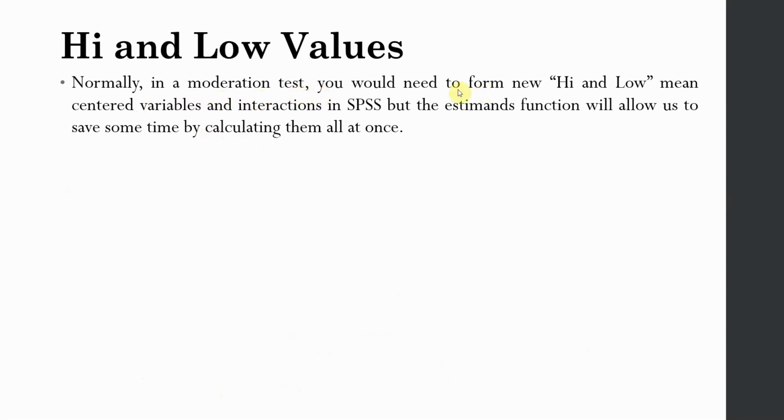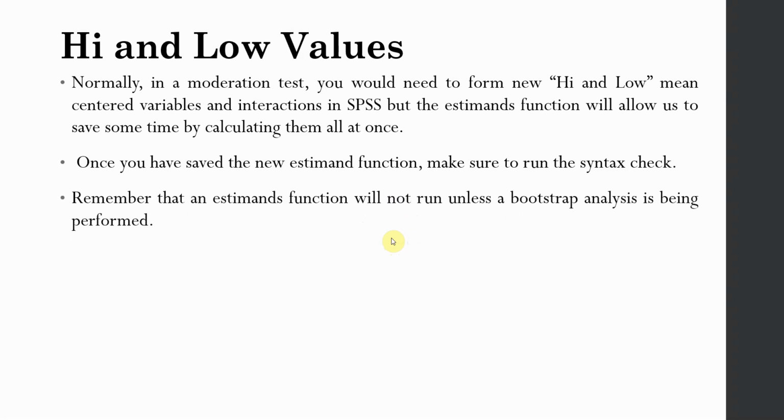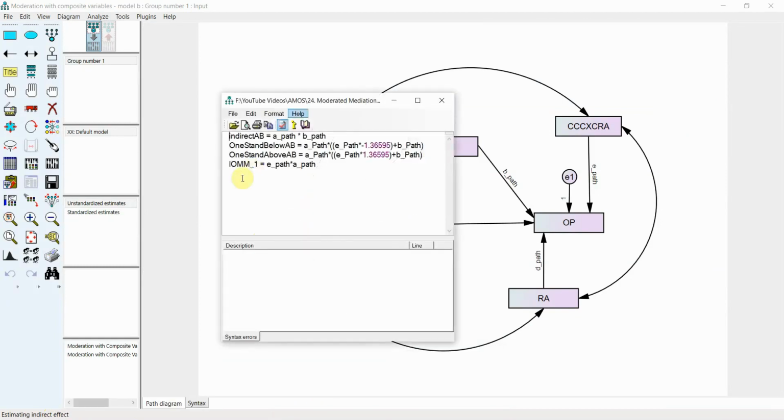Normally in a moderation test, you would need to form new high and low mean centered variables and interactions in SPSS if you are doing simple moderation analysis. But the estimates function will allow us to save some time by doing it all at once, as we have done in the formula previously. Once you have saved the new estimate function, make sure to run the syntax check. How to do this? Let's come here, right click, edit indirect effect. Now I've already defined it, so you can simply check the syntax, and the syntax is fine.